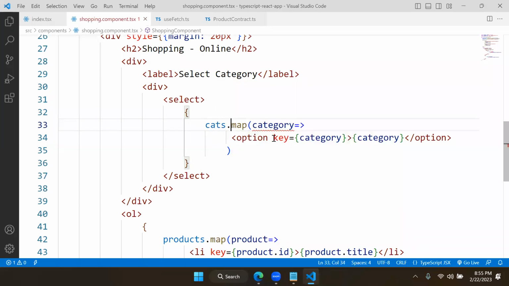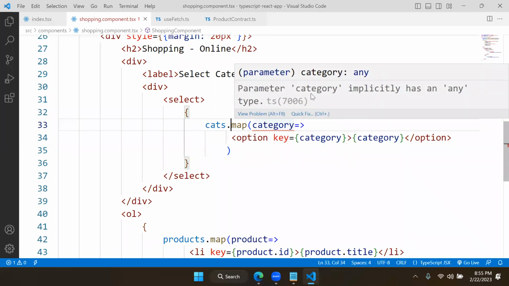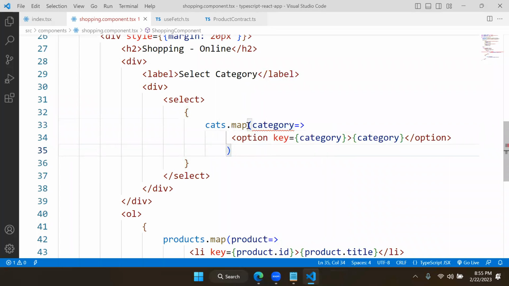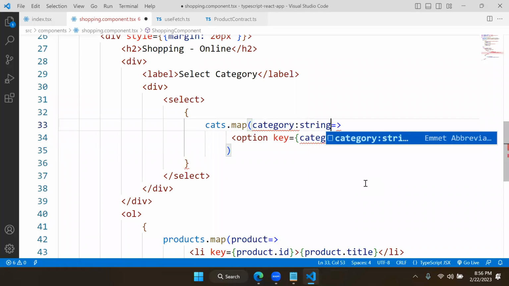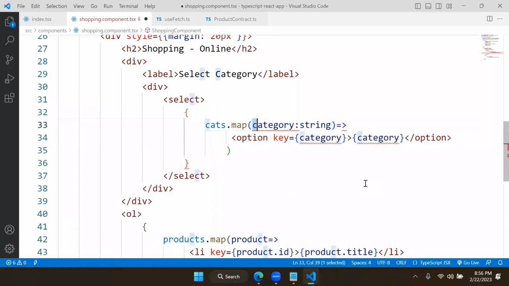cats.map. Right now you can see it shows an error here. You can see what the error is. It is any type now. That means it says the type of the data coming is any. Because you are using a hook to send the data, you need to configure a type.